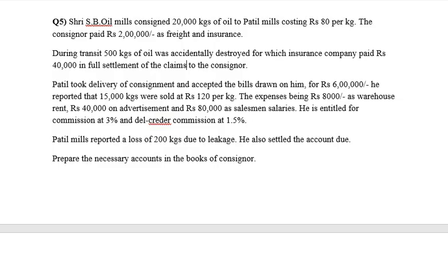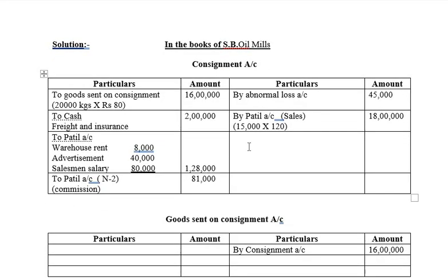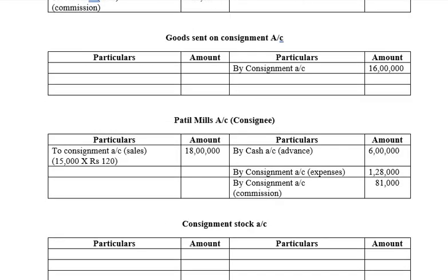So pass the journal entry: consignment account debit to goods sent on consignment account. In the bracket, 20,000 kgs into rupees 80 per kg, which is 16 lakhs. Consignment account is debited and goods sent account has to be credited, which is 16 lakhs. Okay. Next.